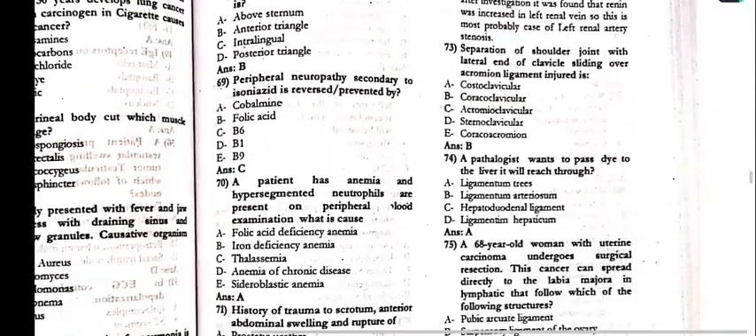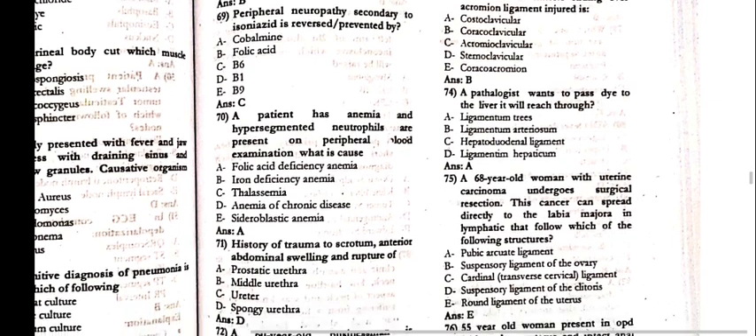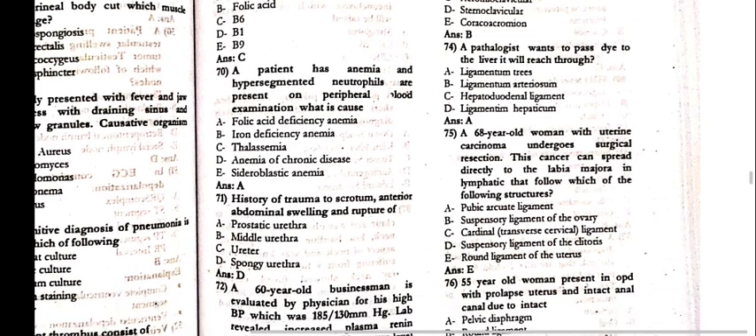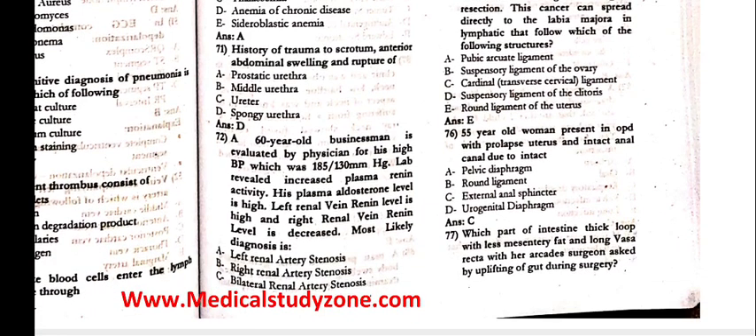Next, 73. Separation of the shoulder joint with lateral end of clavicle sliding over acromion, the ligament injured is the beta, coracoclavicular. 74. A pathologist wants to pass dye to the liver, it will reach through alpha, ligamentum teres. 75. A 68-year-old woman with a uterine carcinoma undergoes surgical resection. The cancer can spread directly to the labia majora in the lymphatics that follow which of the following, that is E, the round ligament of uterus.